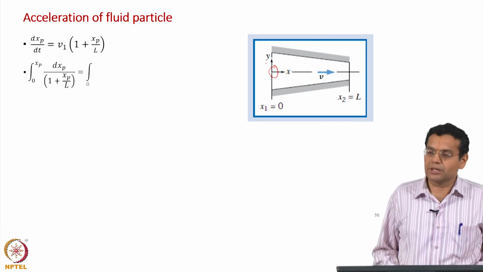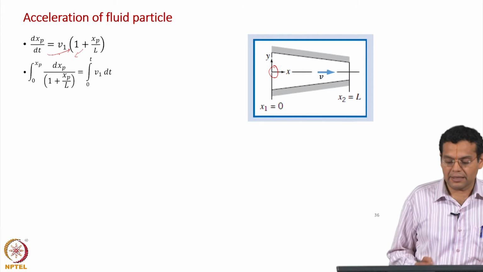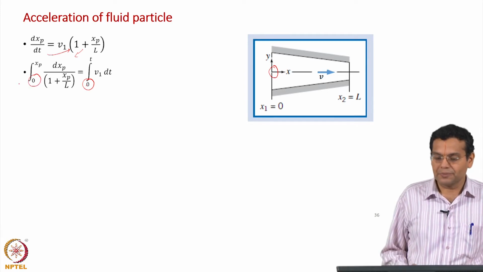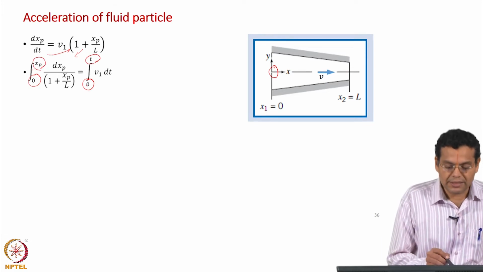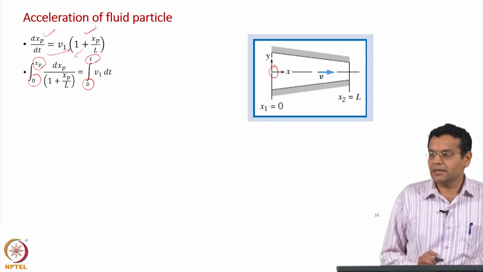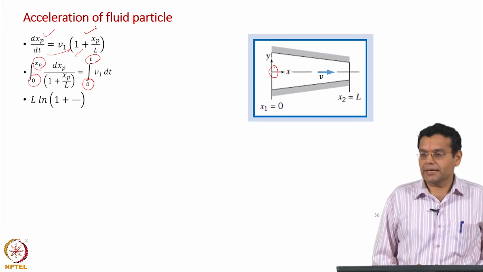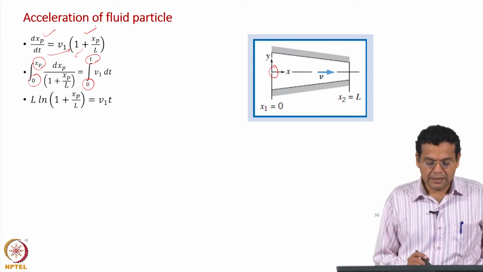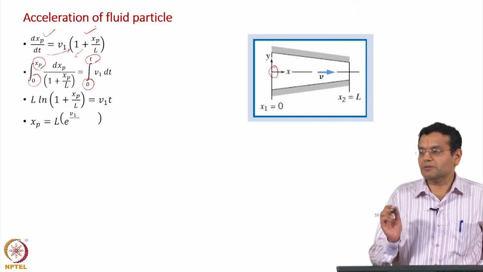So, I integrate this equation, do a variable separation, bring xp to the left hand side and dt to the right side. What are the limits? At time t equal to 0, the particle is at x equal to 0, in this case xp equal to 0. And then at any time t, the particle is at any position xp. We are integrating the differential equation given the condition, doing simple variable separation. This becomes L ln(1 plus xp by L), and this equals V1 into t.